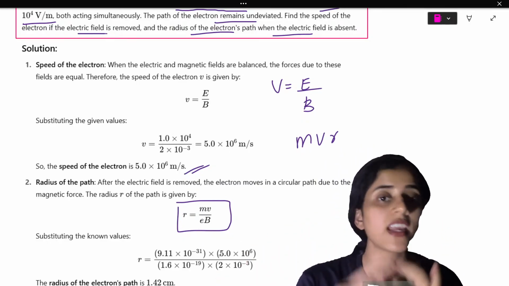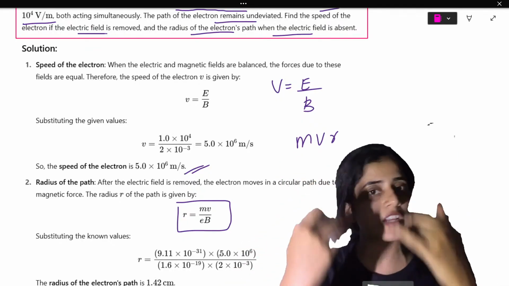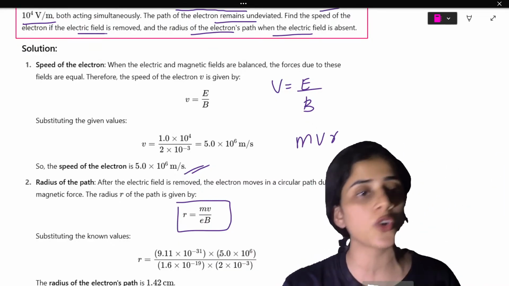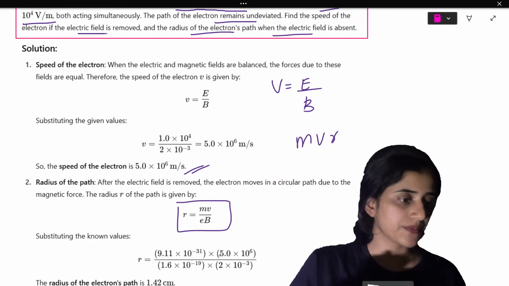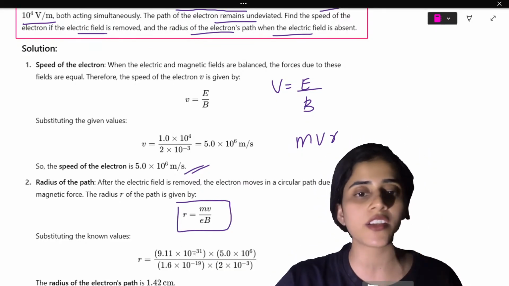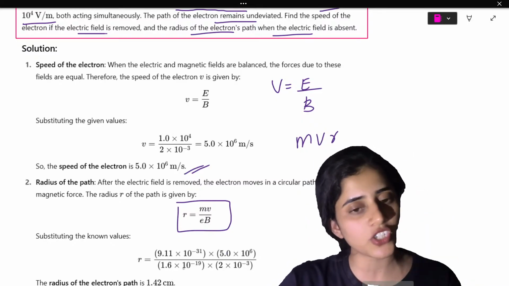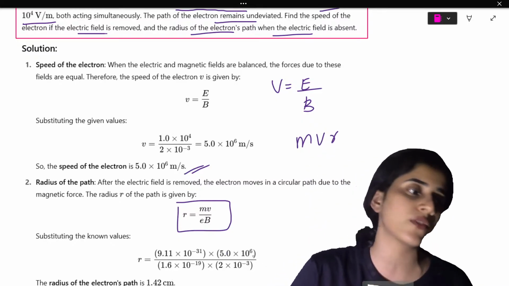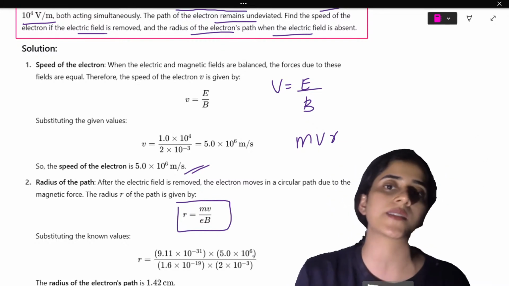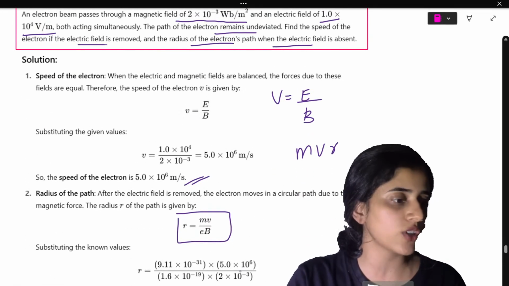That is why I always say make sure part A is perfectly correct, because you usually have to use part A for part B. So if part A goes wrong, then you will not be able to do part B. So it is 9.11 into 10 raised to minus 31 into 5 into 10 raised to 6 divided by the charge of 1 electron times the magnetic field. You will get 1.42 centimeters. Clear?